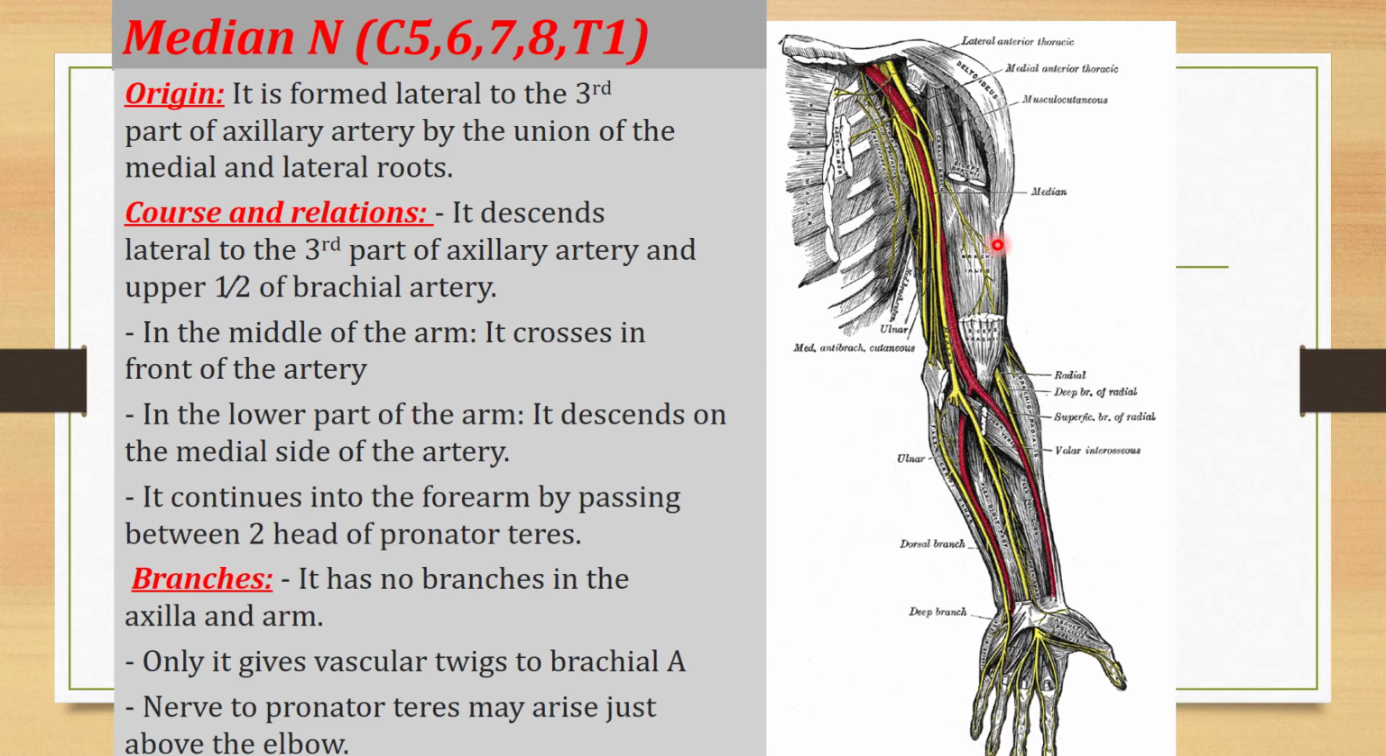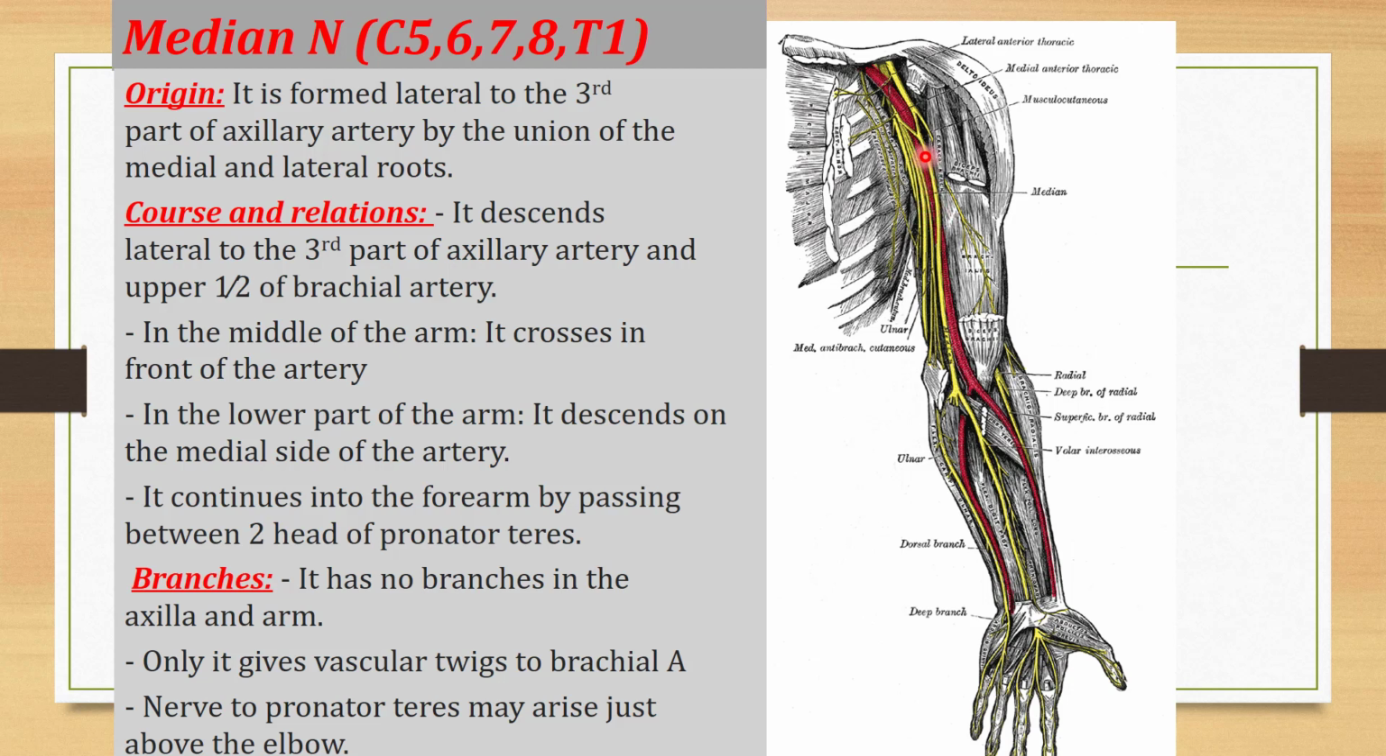Now we will discuss the median nerve. Some of the nerves of the anterior compartment of arm. Number one is the median nerve. It is formed lateral to the third part of the axillary artery by the union of the medial root and the lateral root. See here, this is the medial root of the median nerve, and this is the lateral root of the median nerve. They will join together to form the median nerve.